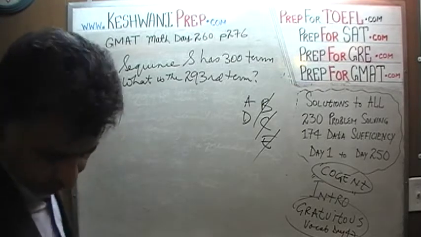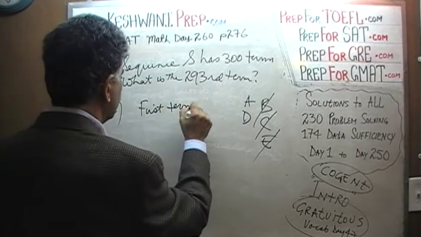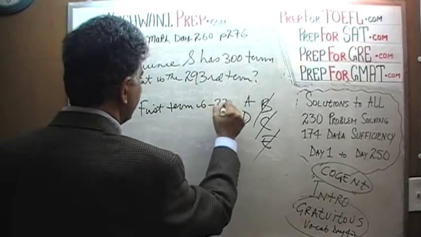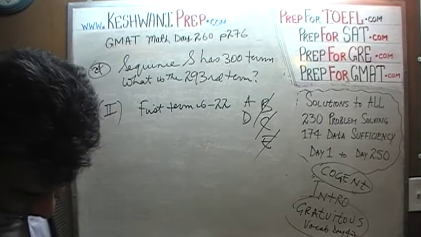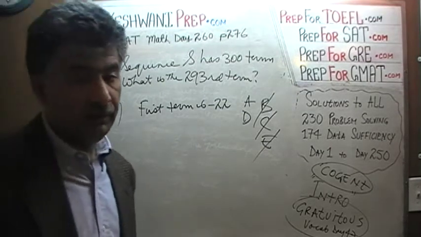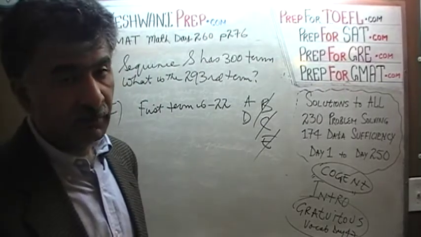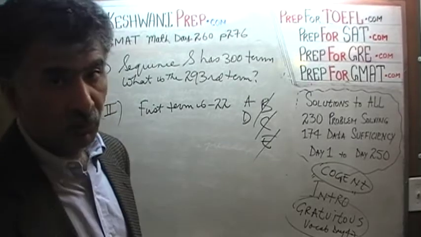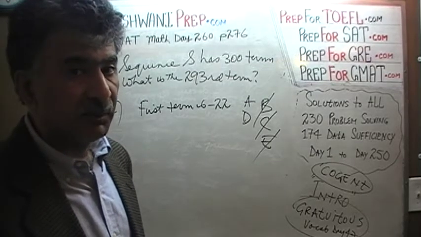In the second statement, they tell us that the first term is negative 22. Is that all they tell us? Well, that's all they tell us. Then there's nothing we can do with that. Simply knowing what the first term is does not enable us to ascertain what the 293rd term is going to be, unless we know what is known as the arithmetic difference.